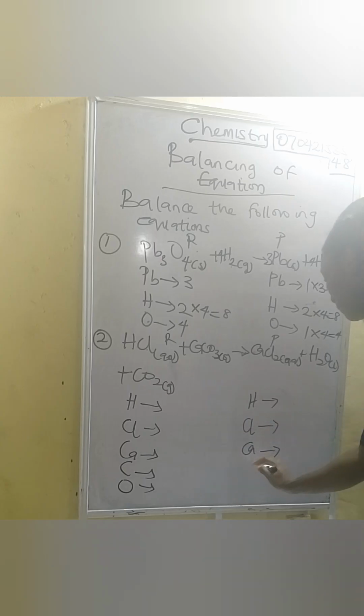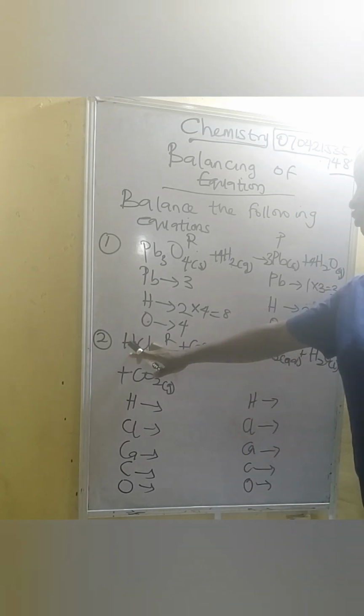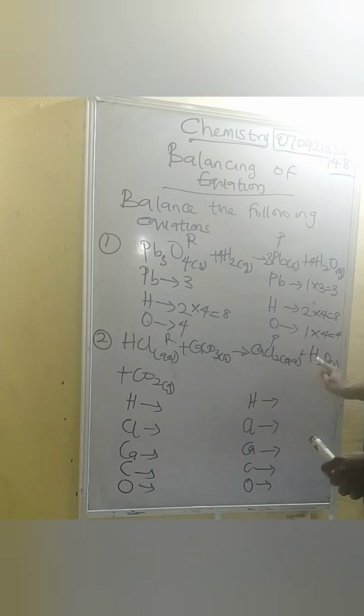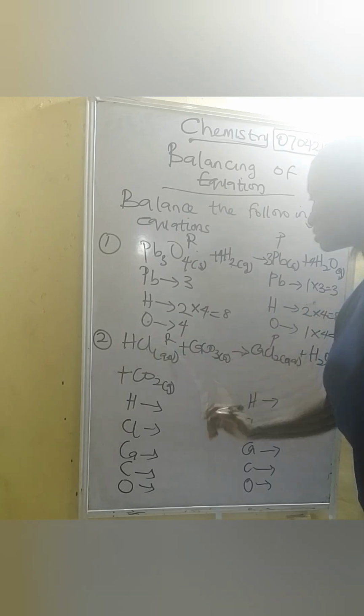Calcium, carbon, and what? Oxygen. Alright, so now let's check it out. How many hydrogen do we have here? We have 1 hydrogen here, we have 2 hydrogen here. Are you seeing it? So it is not balanced. What are we going to do? We're going to multiply this by what? We multiply this by 2.